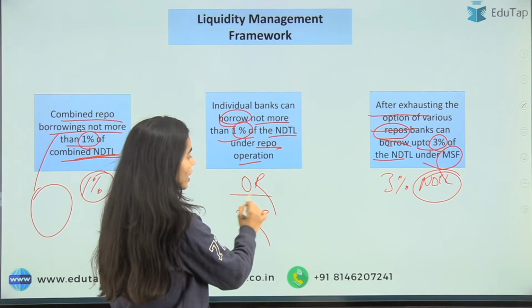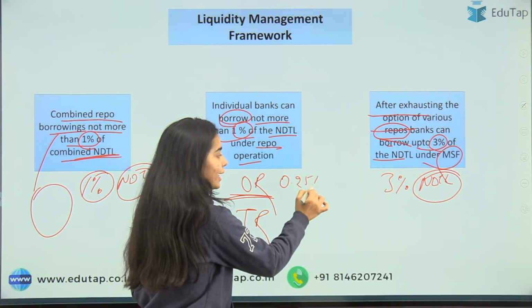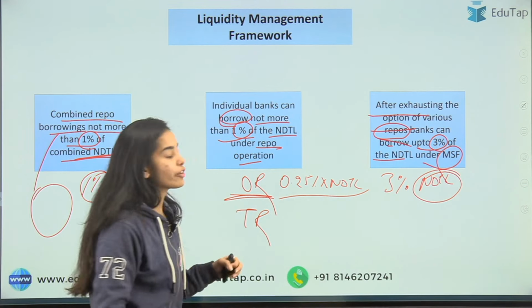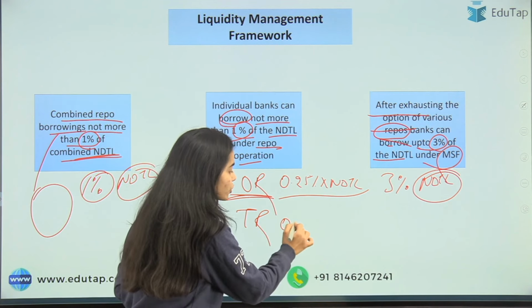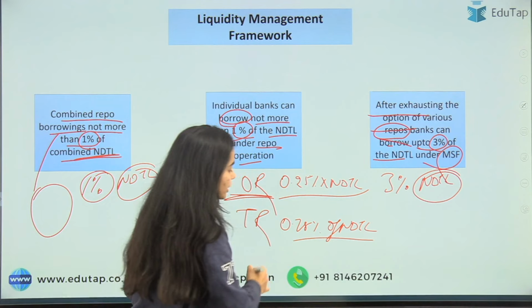Okay, if I am talking about the overnight repo, 0.25% of the NDTL can be taken as the overnight repo, and in the term repo, 0.75% of the NDTL can be taken as the term repo.